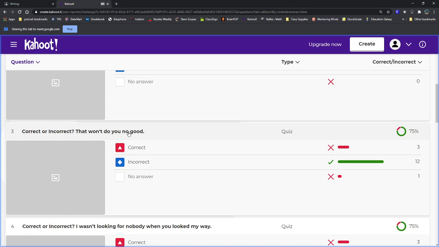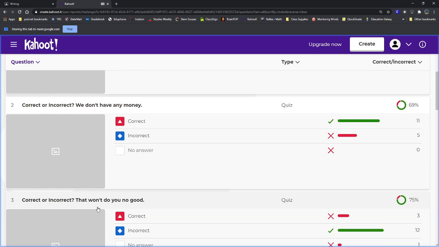Remember, they told us a lot of times negative words, people forget that they have them in there. But if you have any word like don't or won't with the N apostrophe T at the end, that's a contraction with the word not, which is a negative word.